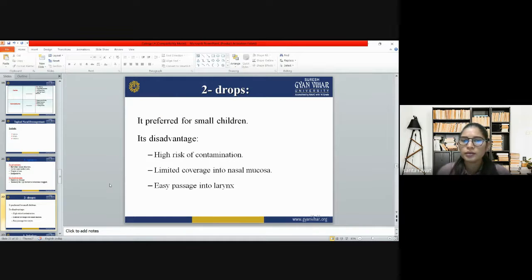Then we have the drop form. What are the advantages of drops? It is preferred for small children. It is very easy to use in small children, and it is very easy to calculate the dosing for small children. What are the disadvantages of drops? They have a high risk of contamination, limited coverage of the nasal mucosa, and they easily pass into the larynx.